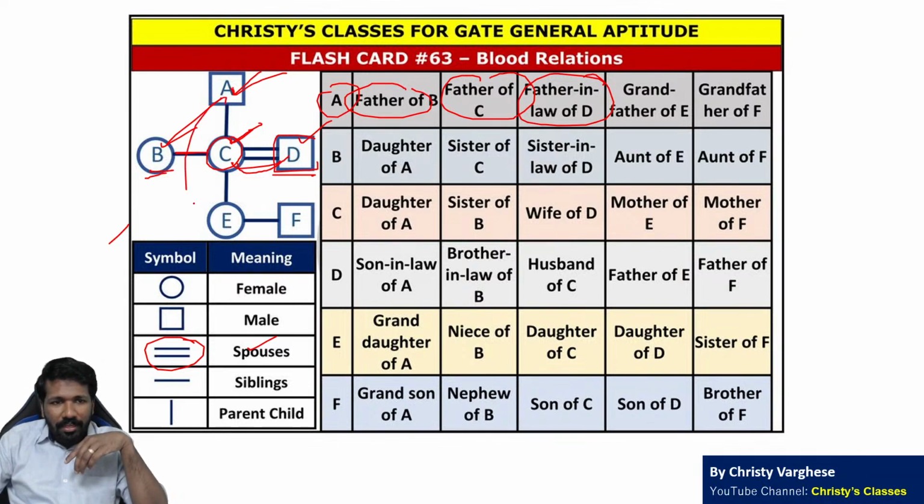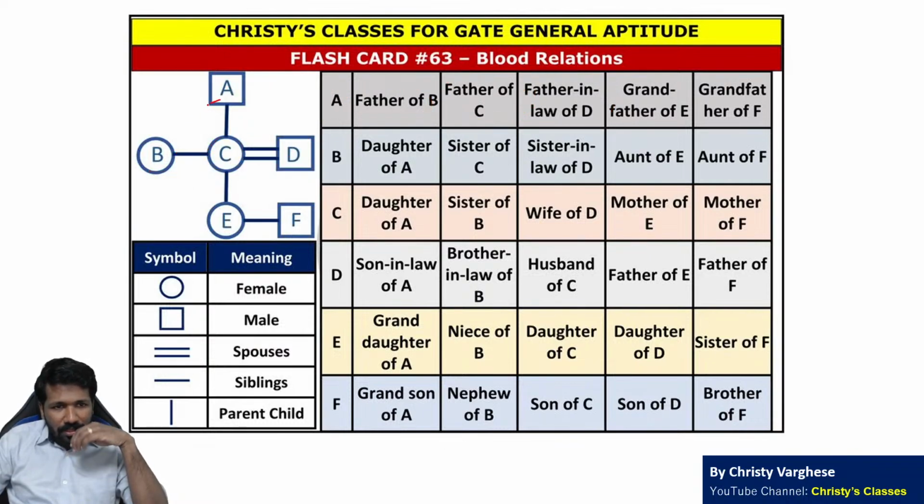What about A and D? A's daughter is C, that C's daughter is E. That means A is the grandfather of E.